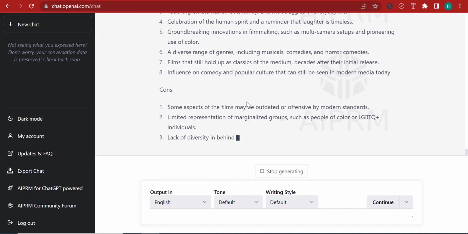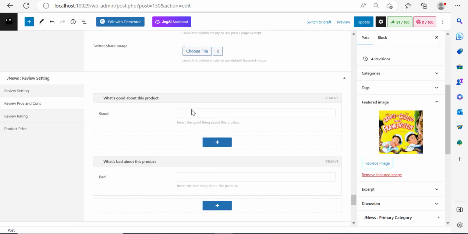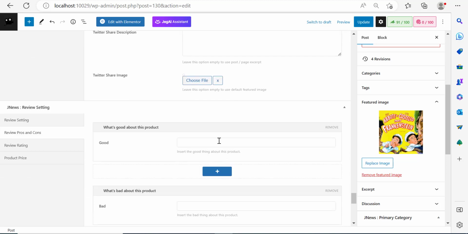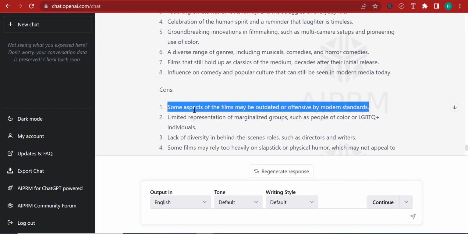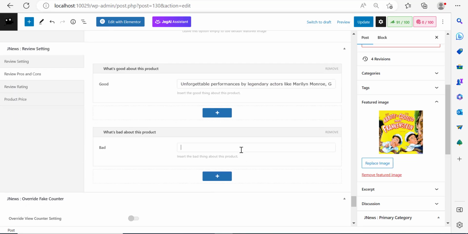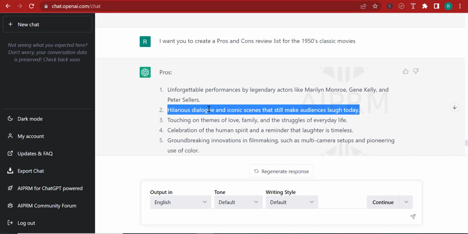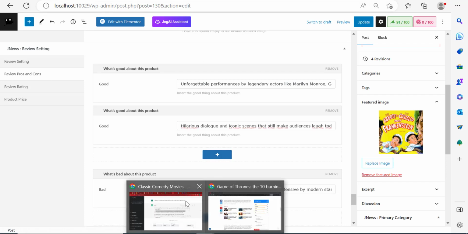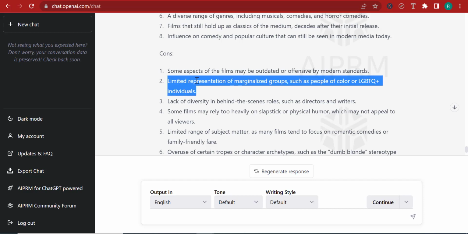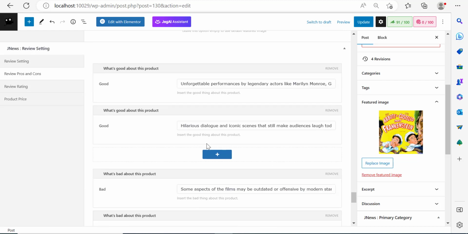So here, there are the pros. I can copy the pros. I can go over here. I can add this. Right, so here, what's good about this movie? Or what's good about the 1950s movies? There's the pro, and I can go add a con. Right, I'm going to go back. And I can do this even more. I can add another pro by just going in there. Come back here. Add the pro over here. And I can go over here back again, and I can select a con. Copy. Scroll down. Click on plus. And add. So right now, we've added this.